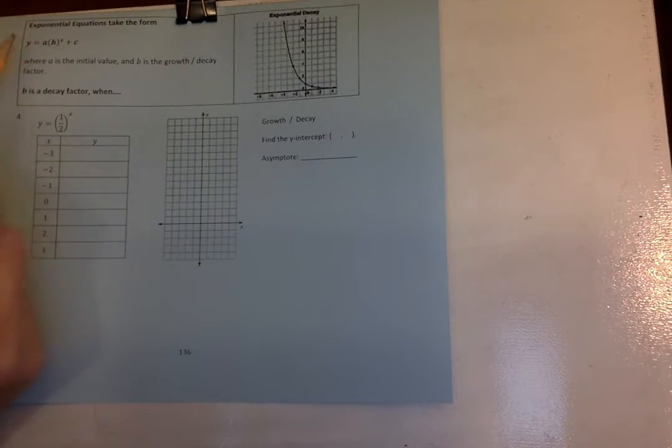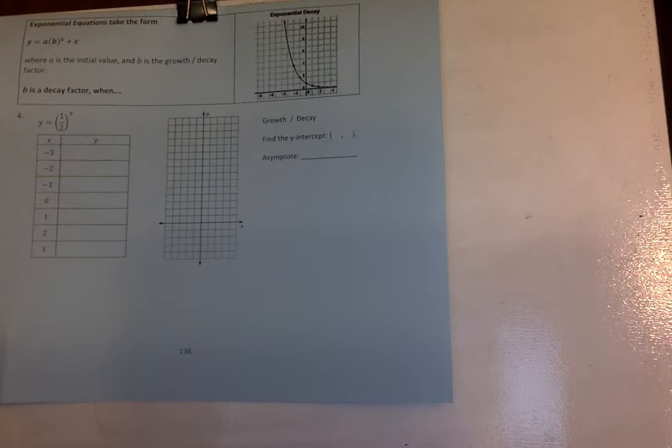Okay, so y equals a times b to the x, where x is the exponent, plus c. A, b, and c are generally numbers, where a is the initial value and b is the growth or decay factor. B is a decay factor when, okay, let's find out. So I have this half in there. So y equals 1/2 raised to the x power.